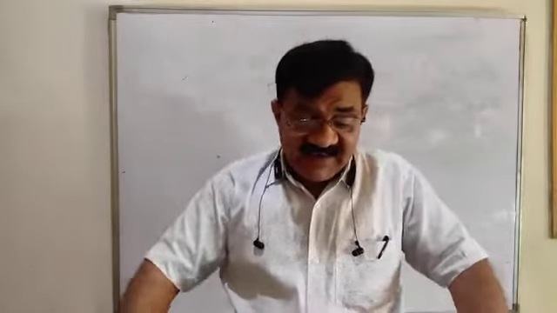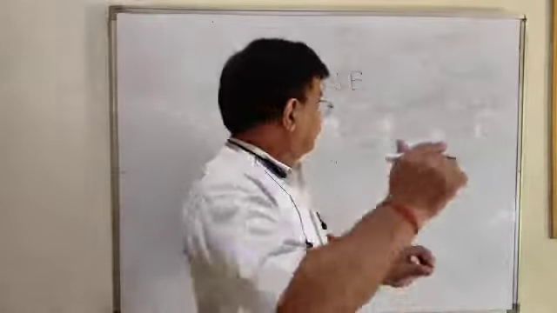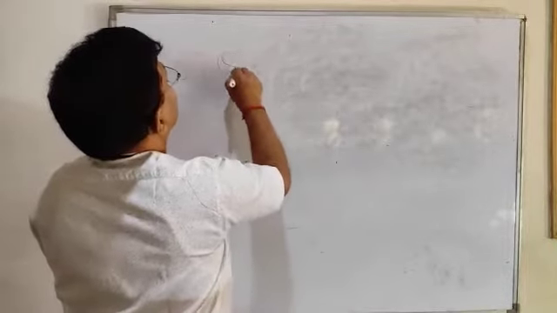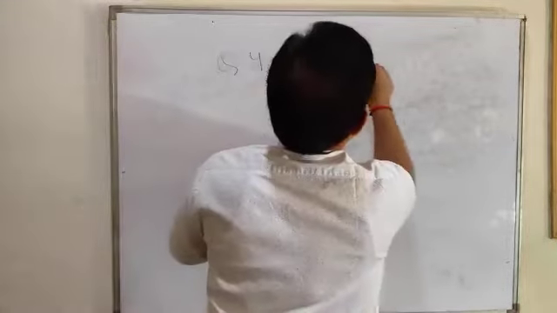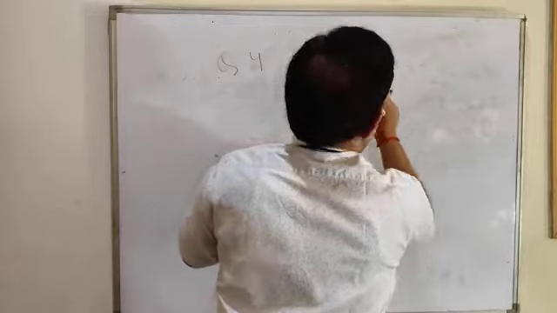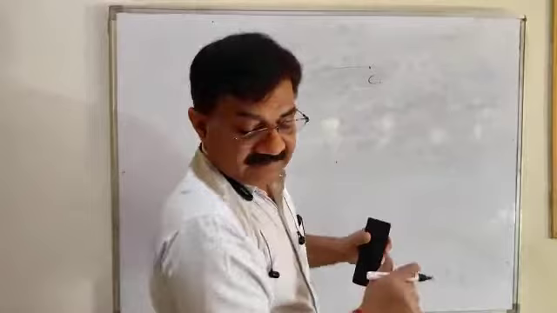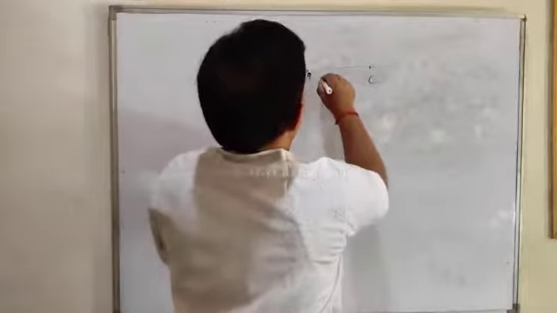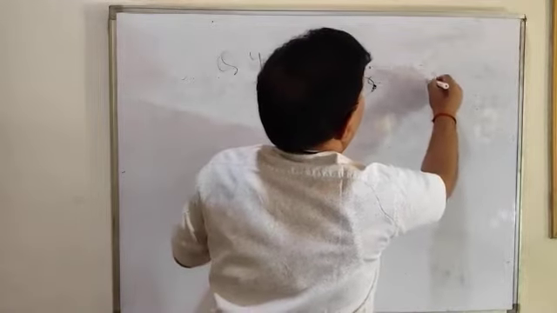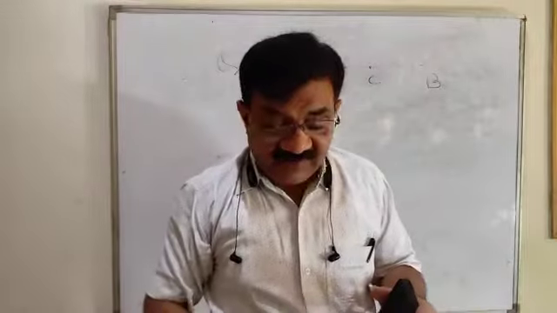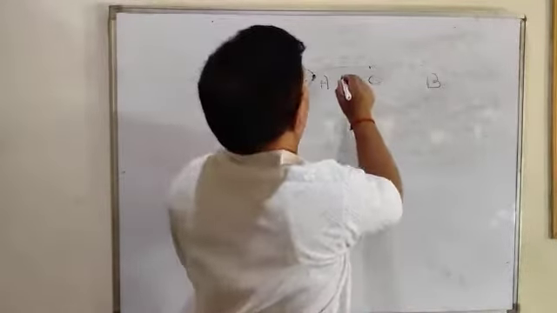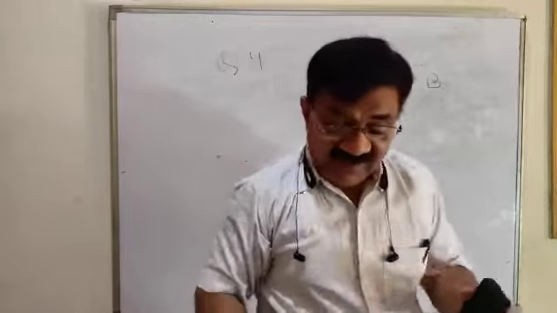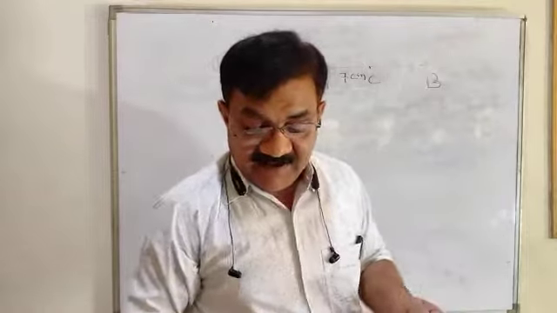Question 4. If C is the midpoint of line segment AB, and AC is equal to 7 centimeters, find BC and AB.